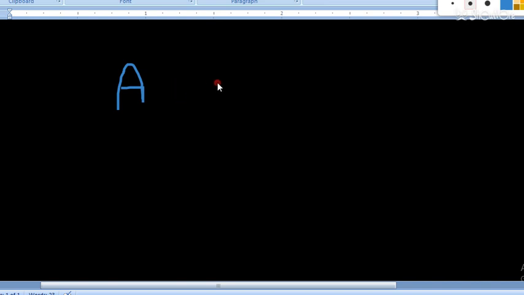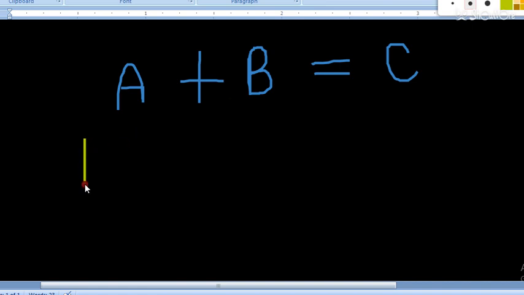Like if A and B are the two physical quantities which have different dimensions, then we cannot add A into B and we cannot equate it to some physical quantity C. Like if I take the example, let's take I have area of 10 meters square and I have mass of 4 kg.